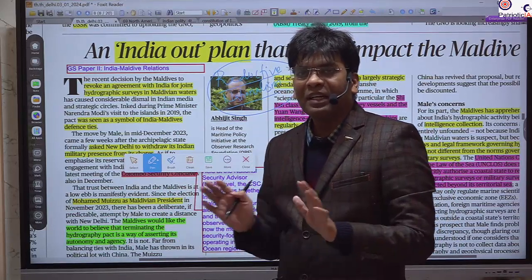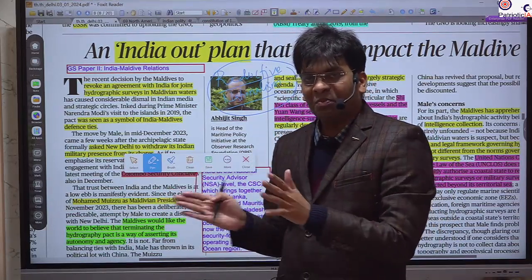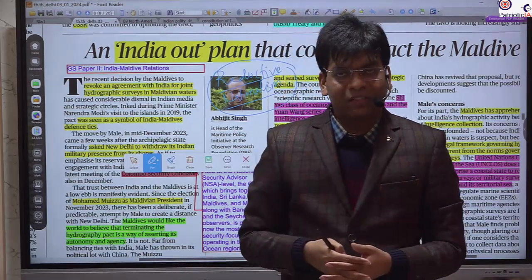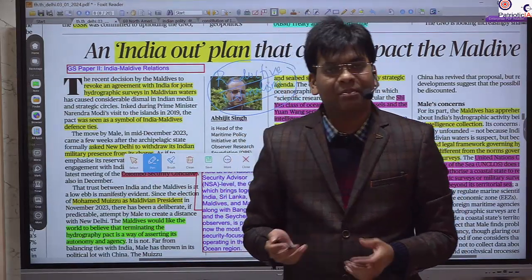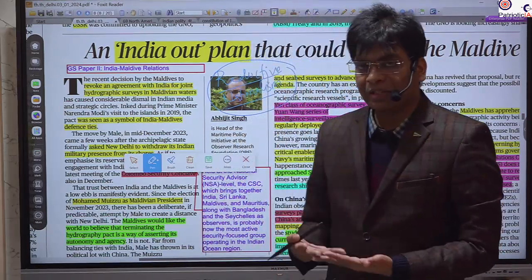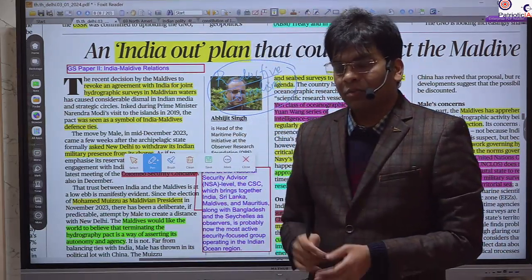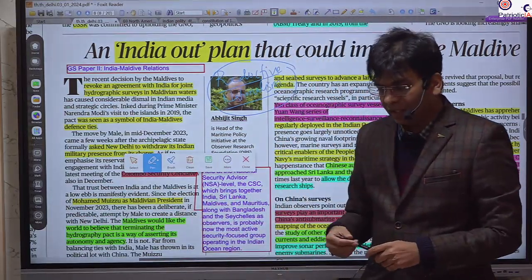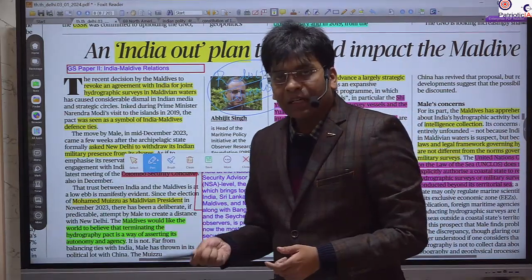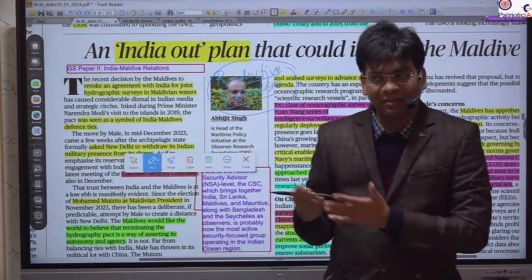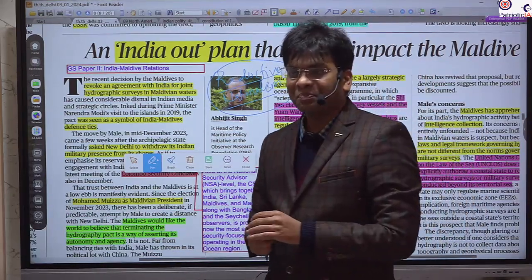For example, in Nepal, when there was the blockade, there was reductive nationalism. Many Nepali leaders and a section of the people started criticizing and abusing India, and by that they showed their nationalism. This type of nationalism is found in many neighbors of India, like Nepal, Sri Lanka, Maldives. Generally, one party supports India, one party supports China, meaning closeness with China.